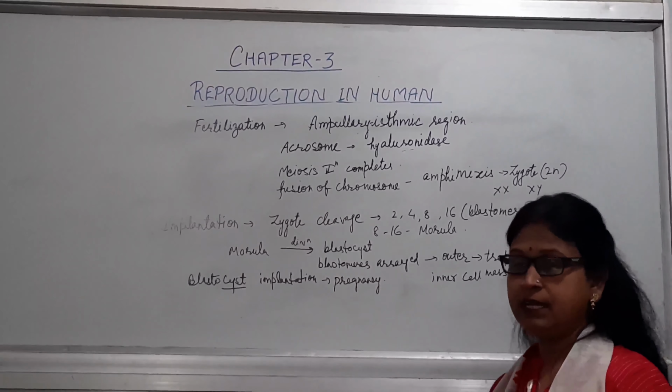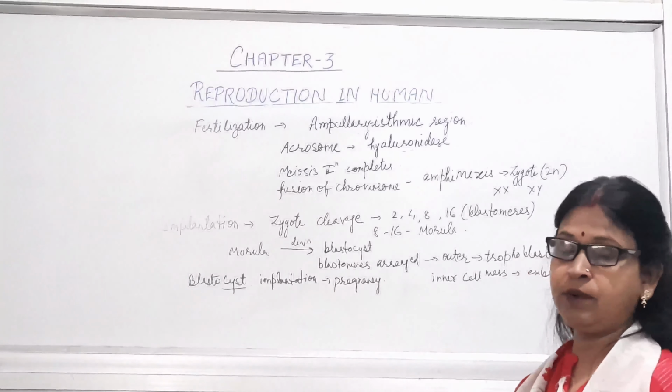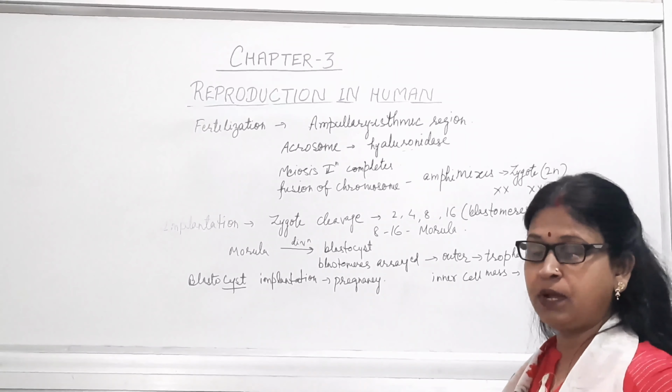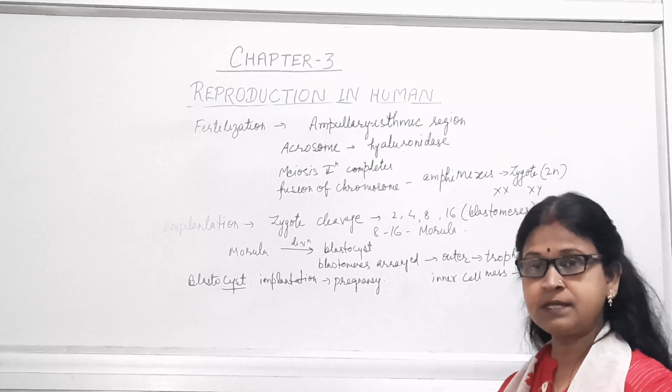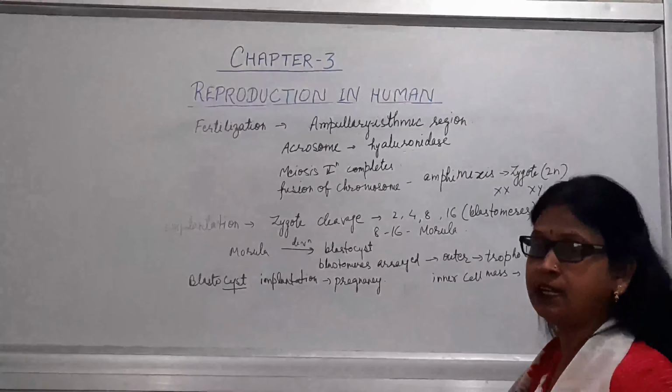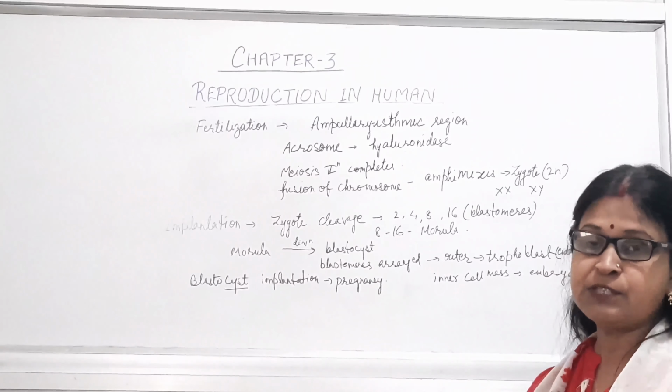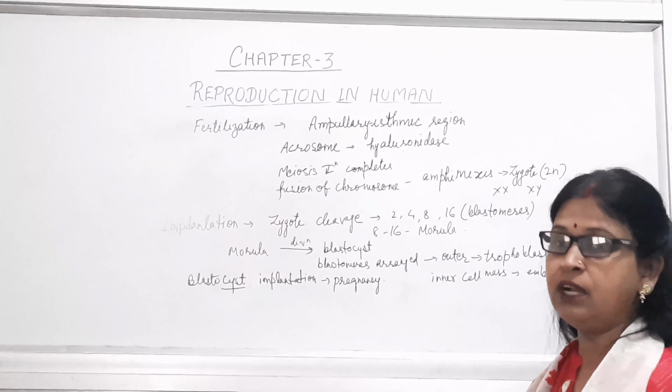When one sperm enters inside the ovum, it becomes impervious. The entry of other sperm is stopped. That type of phenomenon is known as monospermy, that means only one sperm is allowed to enter inside the ovum.